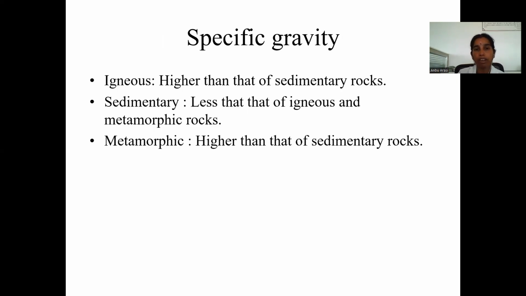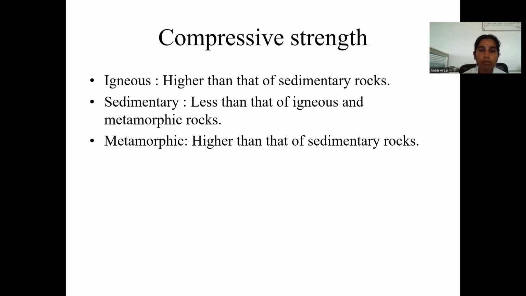Next, specific gravity: igneous is higher than sedimentary rocks. So igneous and metamorphic rocks have higher strength compared to sedimentary. Sedimentary has less compressive strength compared to the other two.